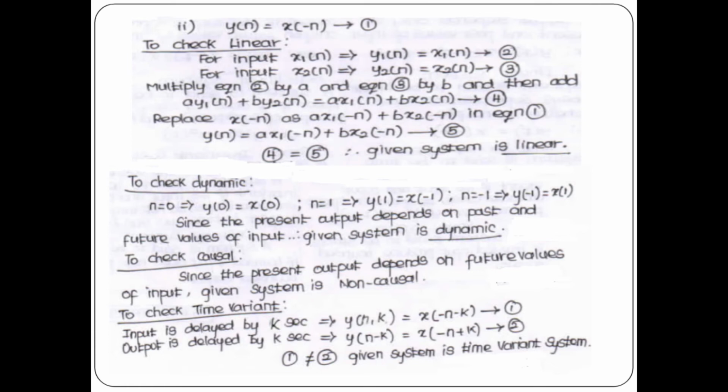So for the second expression, y of n equal to x of minus n. Check for linearity. First for input 1, x1 of n, you write the expression. For x2 of n, we have written the expression. Multiply equation 2 by a and equation 3 by b on both sides and then add. You will get the expression a x1 of n plus b x2 of n, and a y1 of n plus b y2 of n is equal to a x1 of n plus b x2 of n. This is equation 4. So how to get equation 5? Replace.